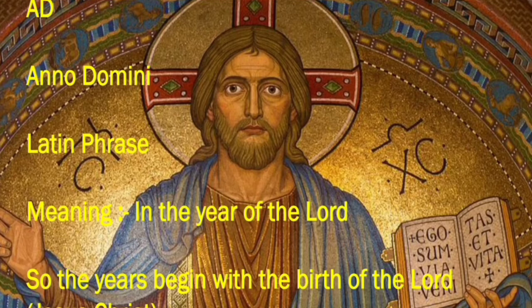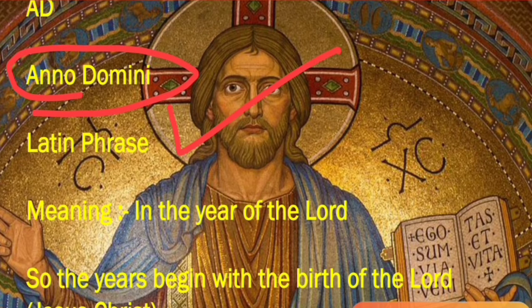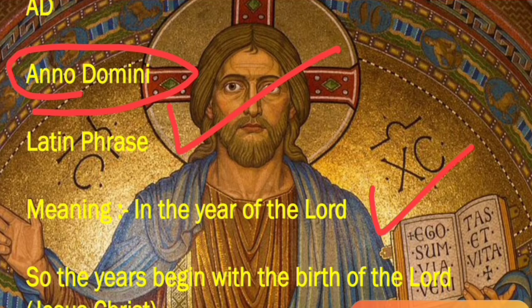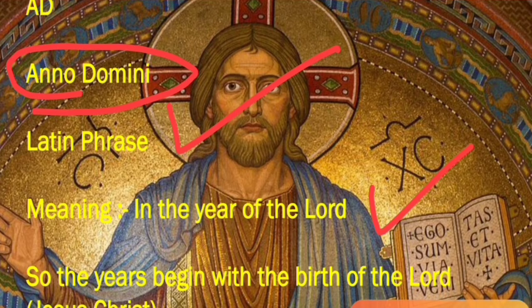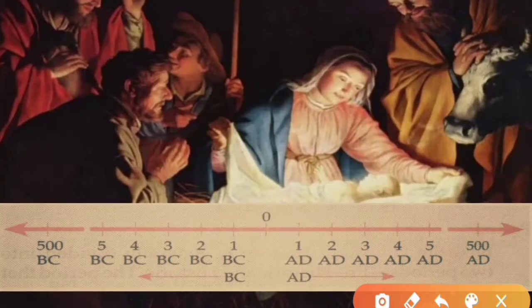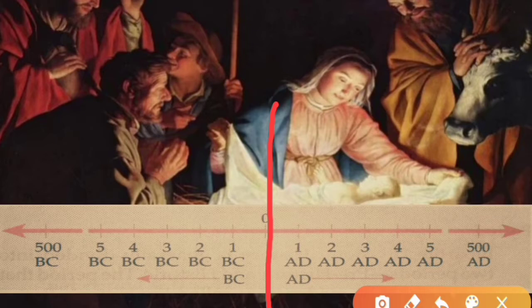And when we talk about AD, it means Anno Domini. This is a Latin phrase taken from the Latin language, and its meaning is in the year of Lord. It means the years begin with the birth of Lord. And who is Lord? Jesus Christ. So the birth of Jesus Christ is a dividing point in history. It divides time into two parts.